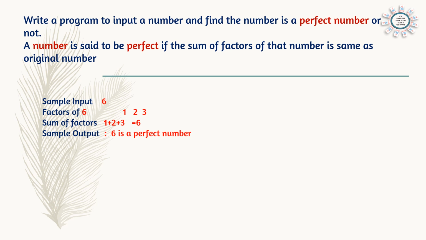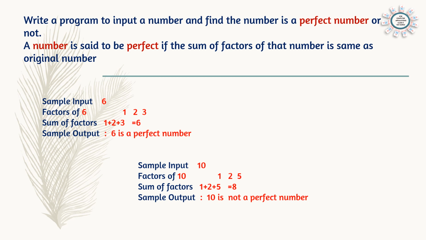Here is one example we can see. Suppose we are taking 6. The factors of 6 are 1, 2 and 3. So here the sum of the factors, 1 plus 2 plus 3, is 6. That means it is the same as the original number. So the output will be: 6 is a perfect number.